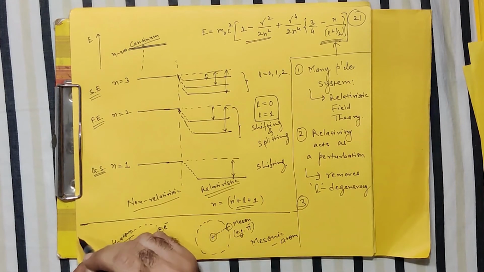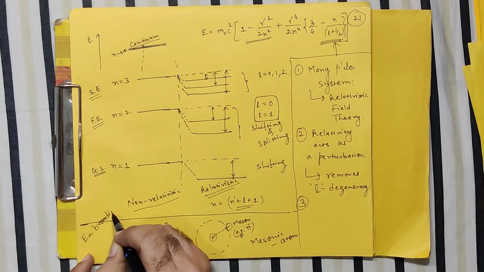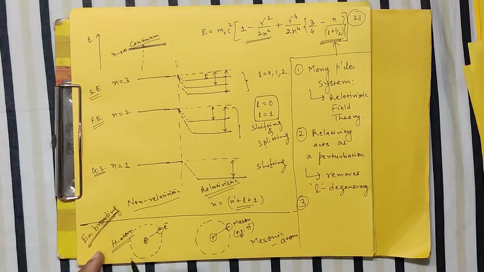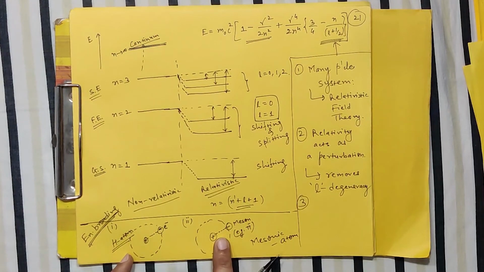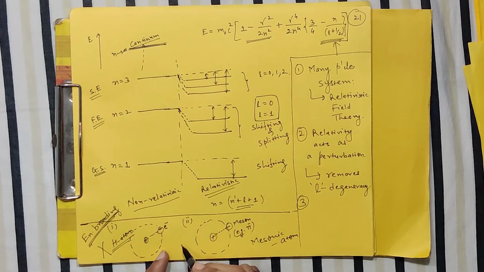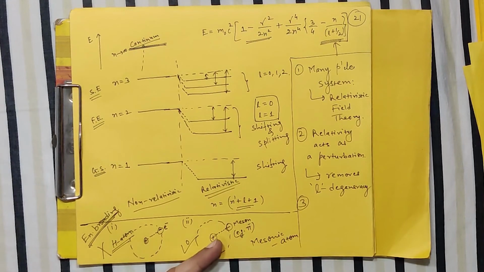So when we observe this energy broadening for the hydrogen atom and for the mesonic atom using KG theory, it fails to explain the case of the hydrogen atom, whereas for the mesonic atom it can explain accurately and coincides with the experimental observation.